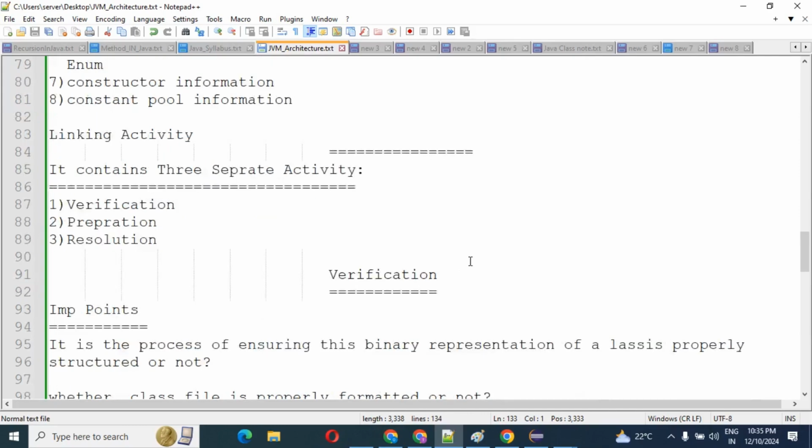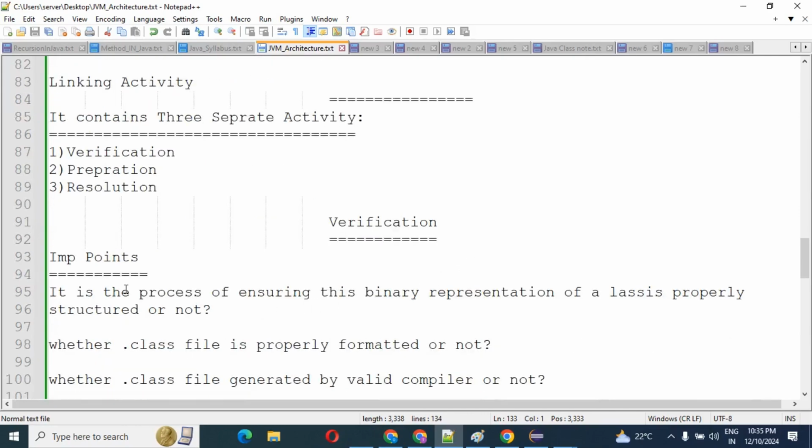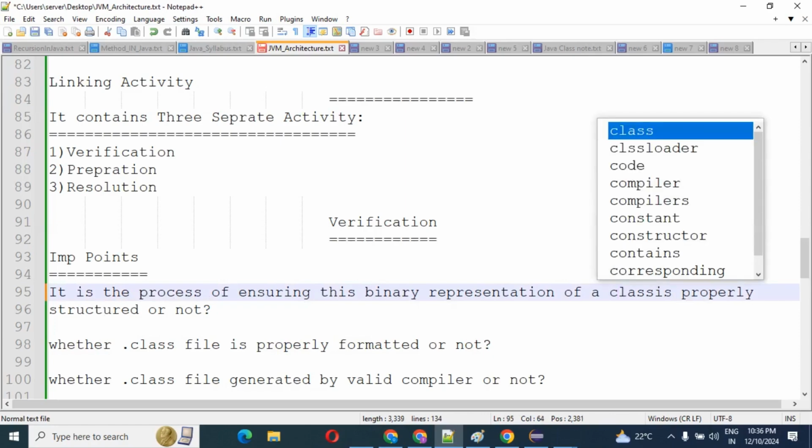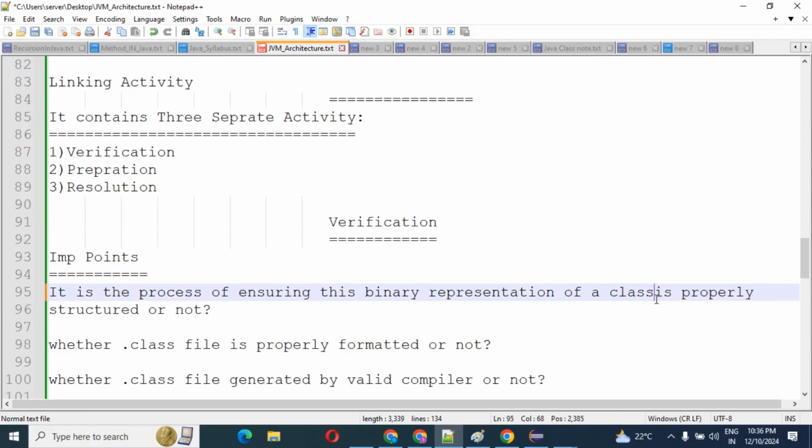The same thing I have already explained here. It is the process of ensuring that the binary representation of a class is properly structured or not.